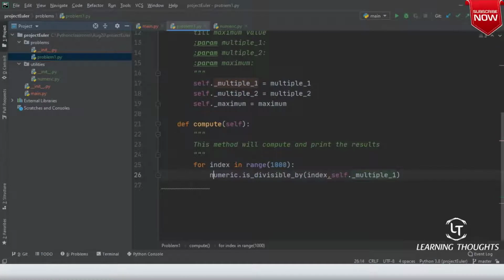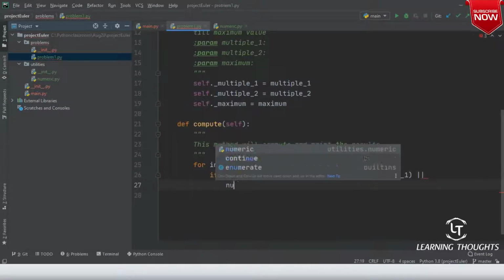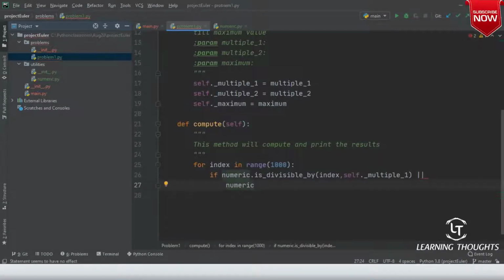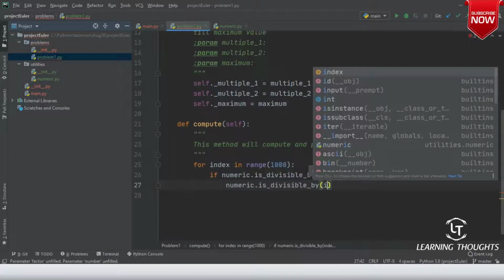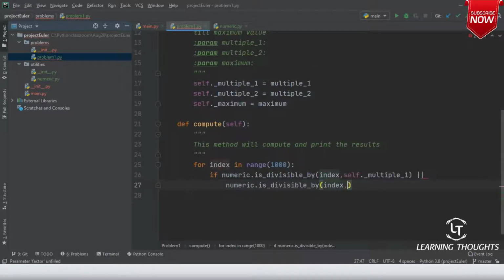So you're writing a condition which says if number is divisible by this, or numeric dot is divisible by index comma self dot multiple underscore 2.